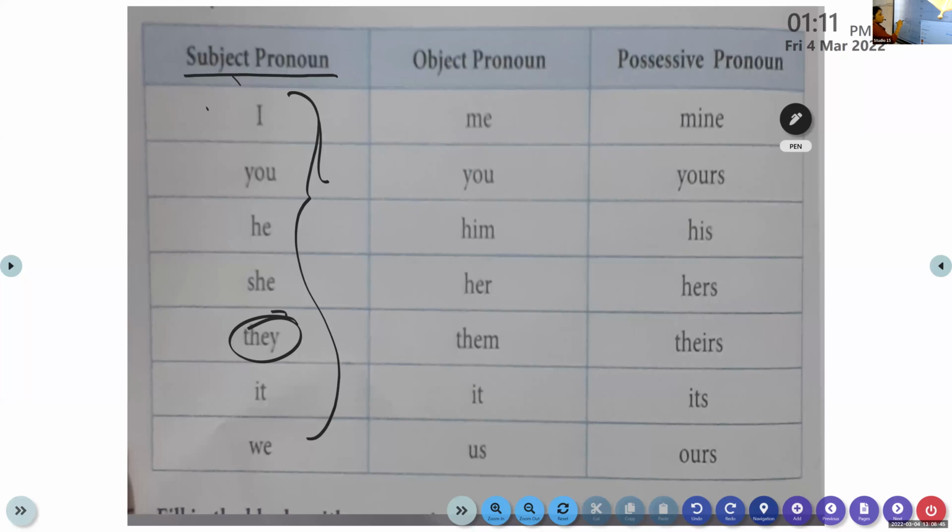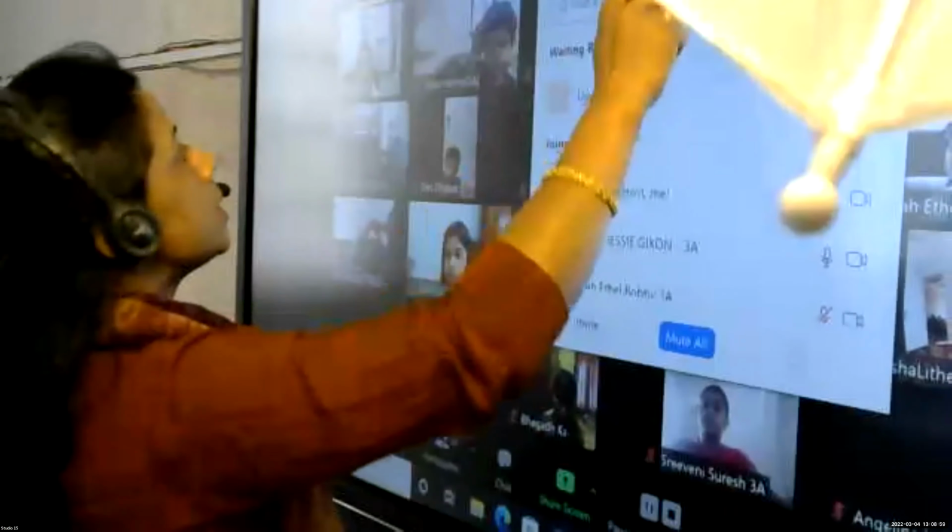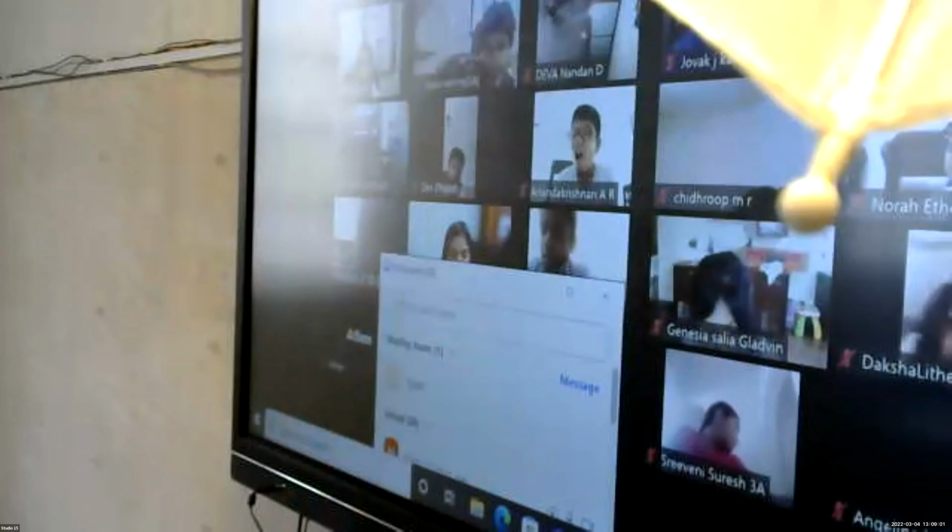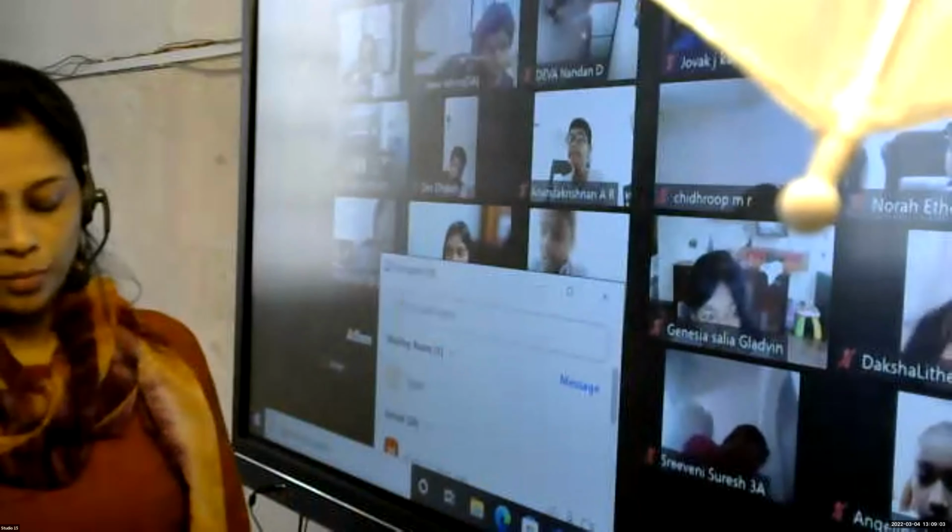"They" is a pronoun which can be used for soldiers because it is plural and it comes as a subject in a sentence. Subject usually comes first in a sentence, and subjects are the doers of the action. They are doing the action. Clear?